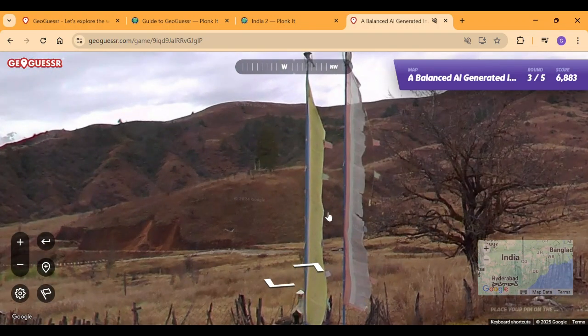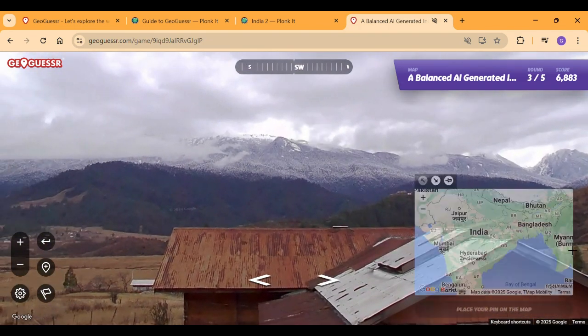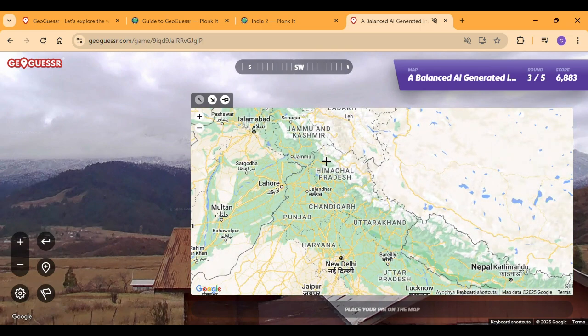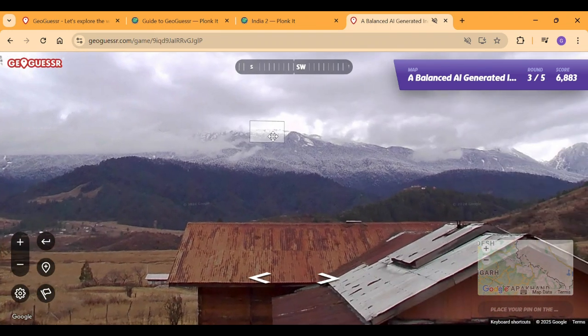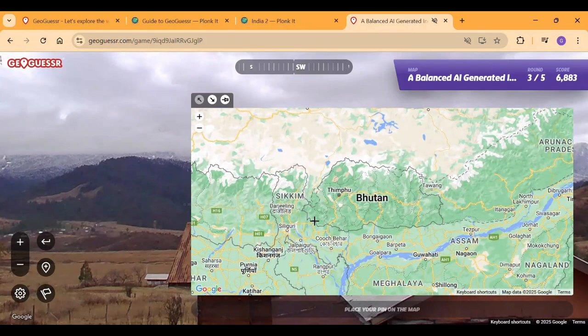Yeah, it is a Buddhist prayer flag, but it's kind of broken. So it is mountains to our southwest. This time, mountains to our southwest doesn't actually mean anything. Also, the mountains look a bit higher in elevation. You can see snow-capped mountains. So mountains to our southwest, does that fit for anywhere?